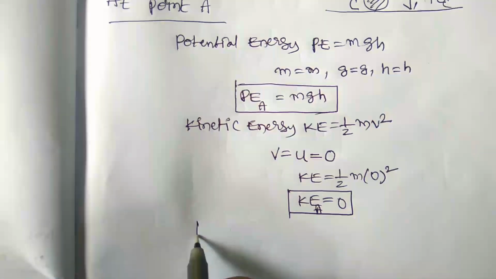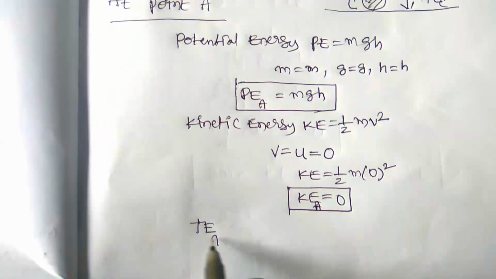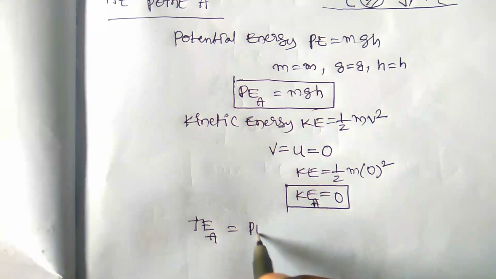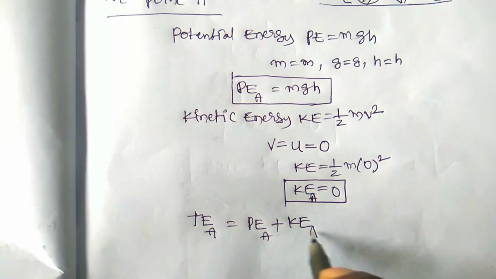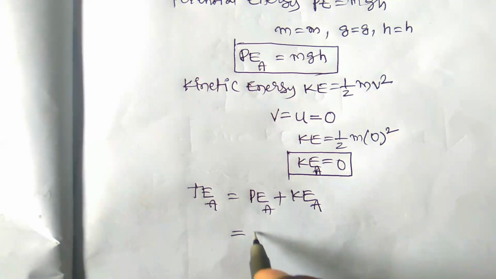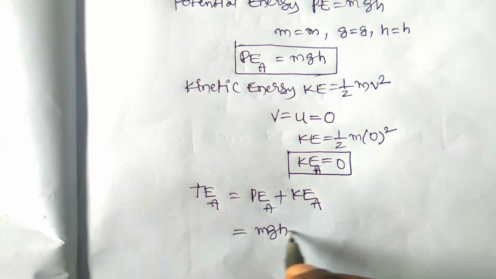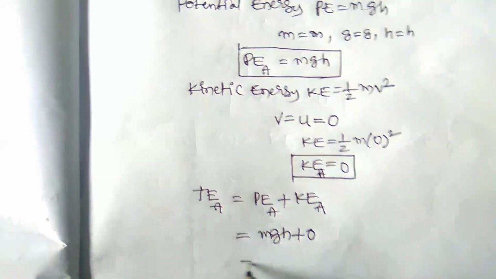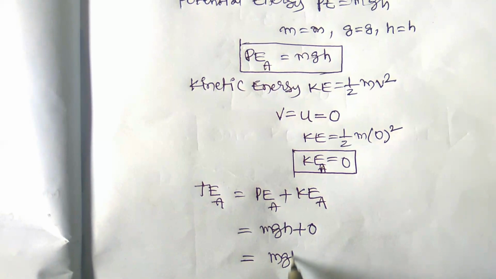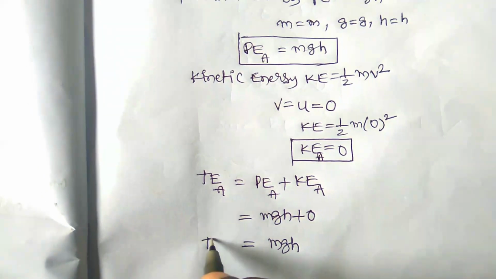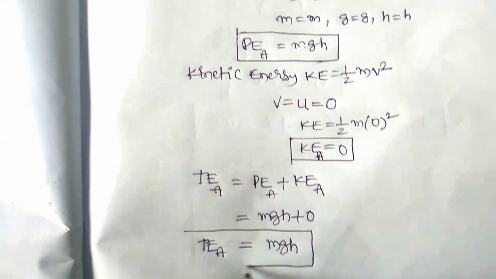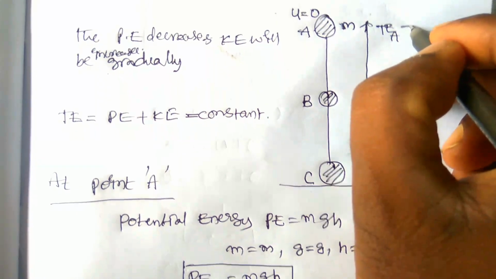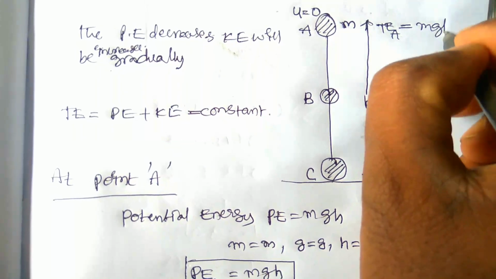Now the total energy at point A is equal to potential energy at A plus kinetic energy at A, which is mgh plus 0, equal to mgh. So the total energy at point A is equal to mgh.